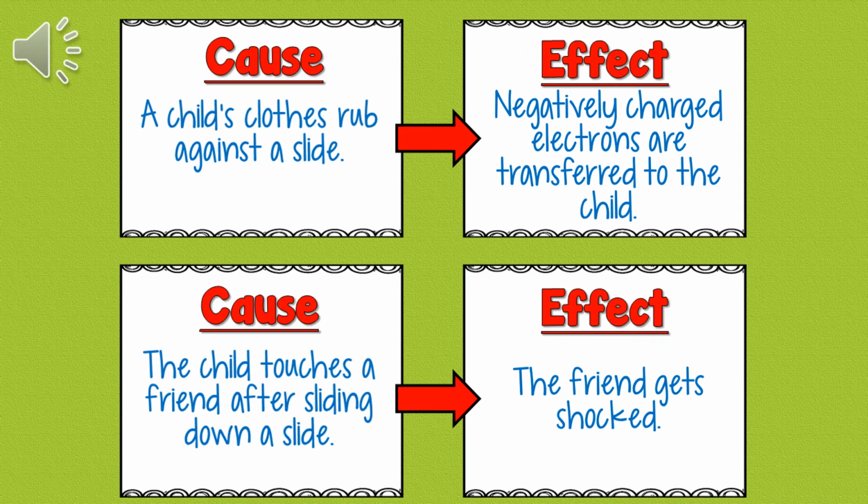Click through this slide to check your answers. When a child's clothes rub against a slide, what happens because of that? Negatively charged electrons are transferred to the child. In the passage, it talked about the transfer of the electrons when a child's clothes rub against it. The second cause was the child touches a friend after sliding down a slide. What happens? The friend gets shocked. Fill in your answers if you didn't get them correct.